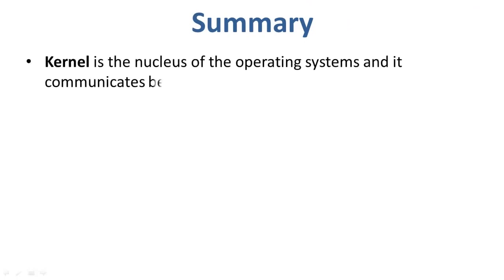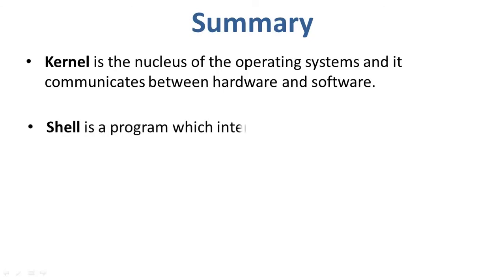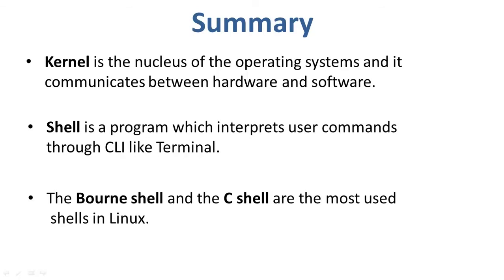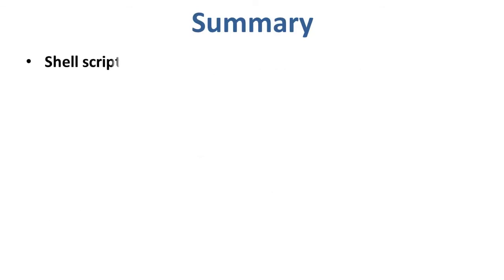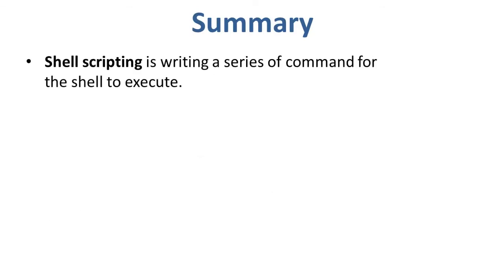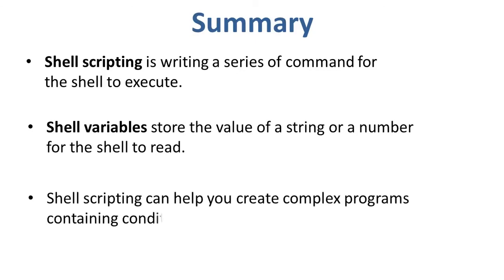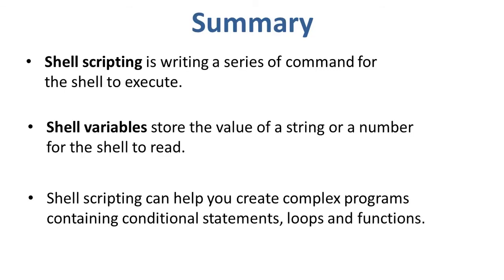Let us quickly recap what we learned in this tutorial. Kernel is the nucleus of the operating system and it communicates between hardware and software. Shell is a program which interprets user commands through a CLI like terminal. The Bourne shell and the C shell are the most used shells in Linux. Shell scripting is writing a series of commands for the shell to execute. Shell variables store the value of a string or a number for the shell to read. Shell scripting can help you create complex programs containing conditional statements, loops and functions.